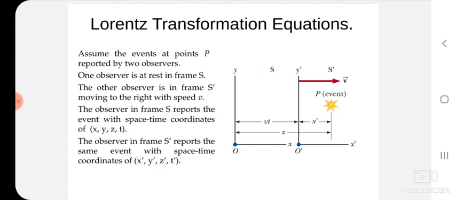The light pulse produced at t equal to 0 will spread out as a growing sphere. The radius of the wavefront produced in this way will grow with speed c. After a time t, the observer O will note that the light has reached a point P, having coordinates x, y, z and t with respect to the S frame. Similarly, that same event has coordinates x prime, y prime, z prime with respect to the S prime frame.